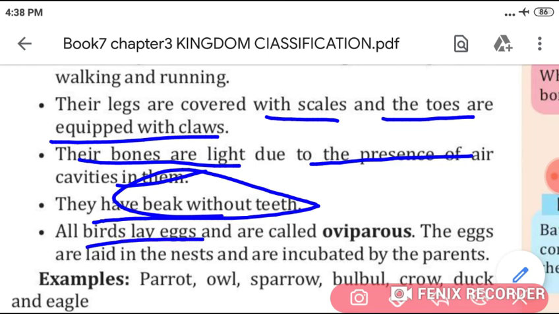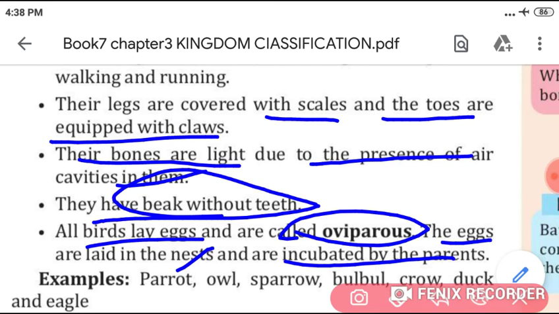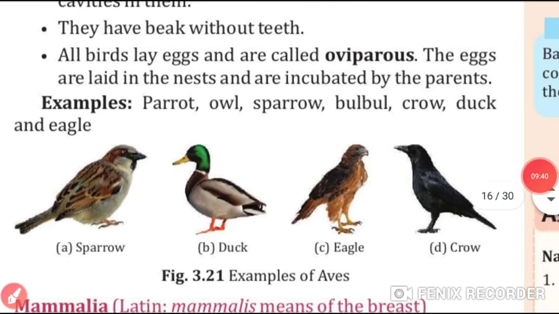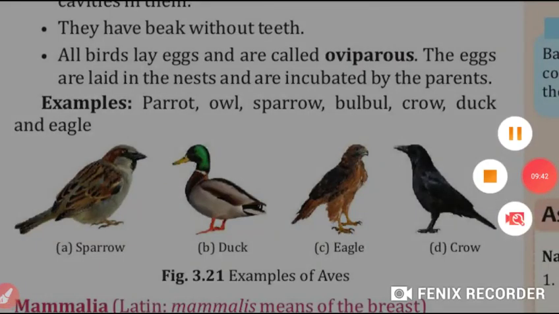All birds, students, lay eggs, and they are called oviparous. The eggs are laid in the nest, and they are incubated by the parents, students. Examples: parrot, owl, sparrow, bulbul, crow, duck, and eagle.